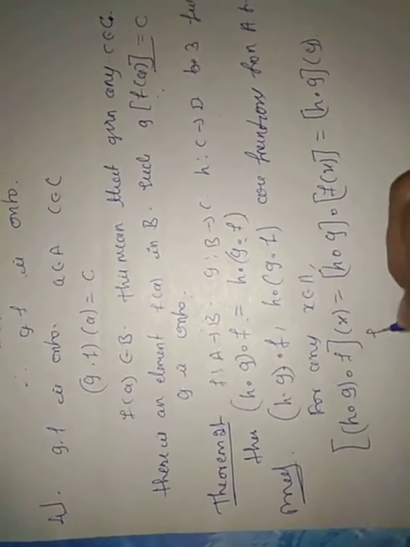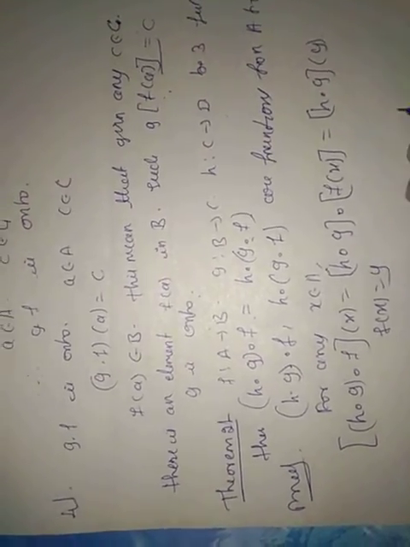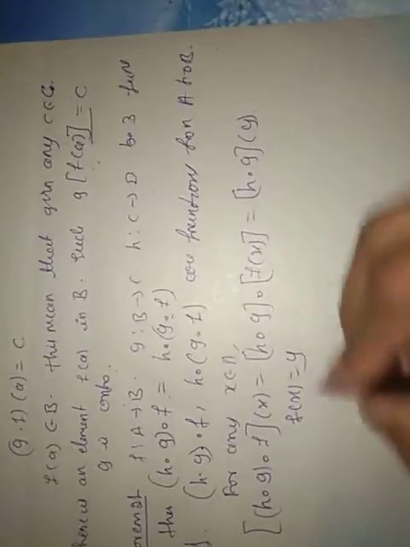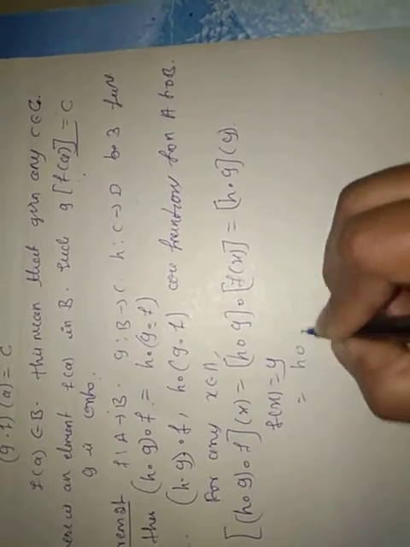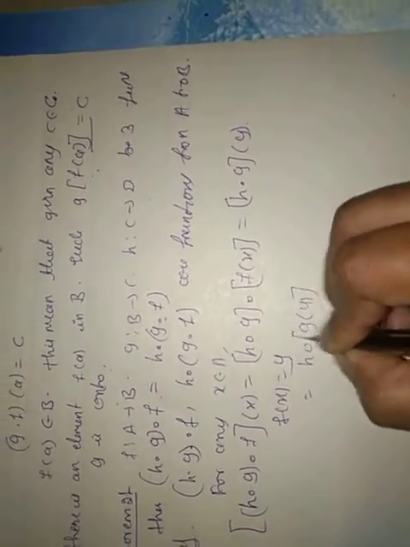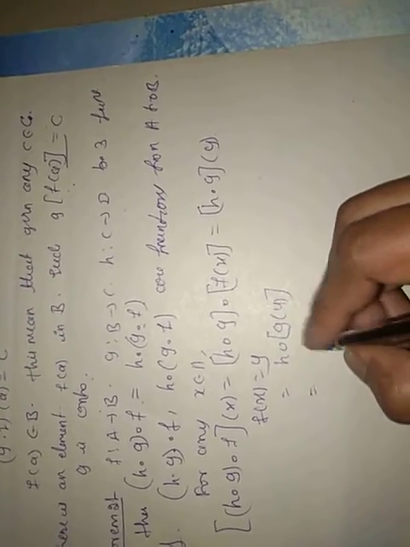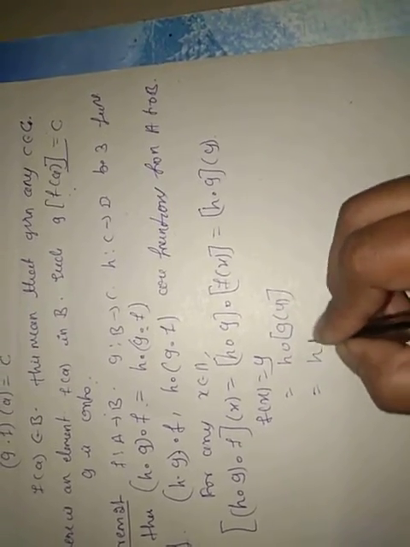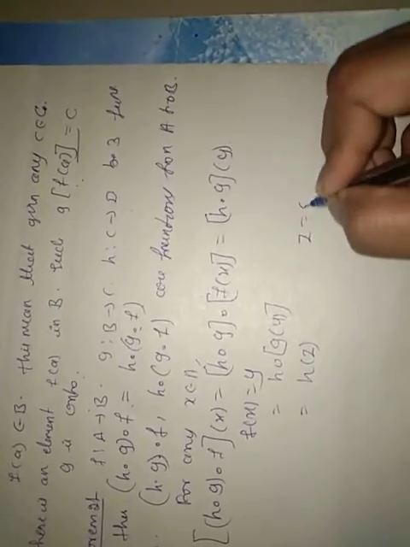Consider f(x) equal to y, where y is nothing but our f(x). So now consider h∘g of y. Consider g(y) as z, then it becomes h(z), where z equals g(y).